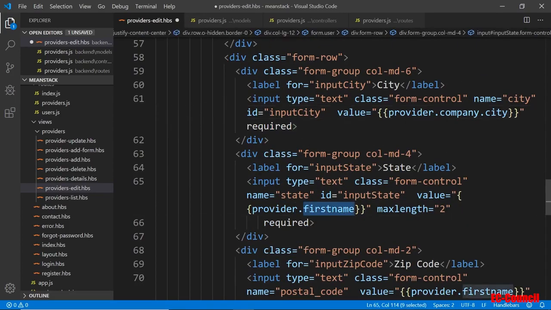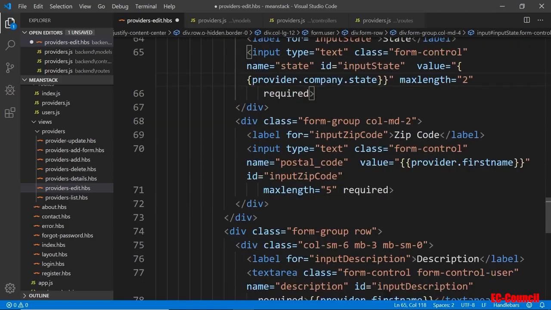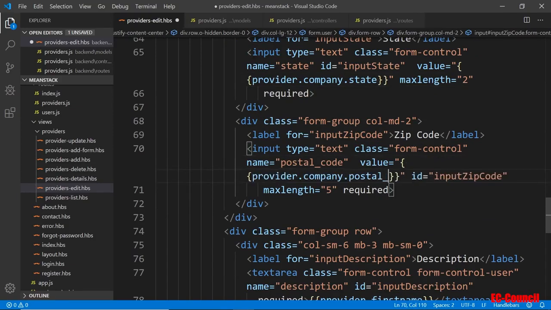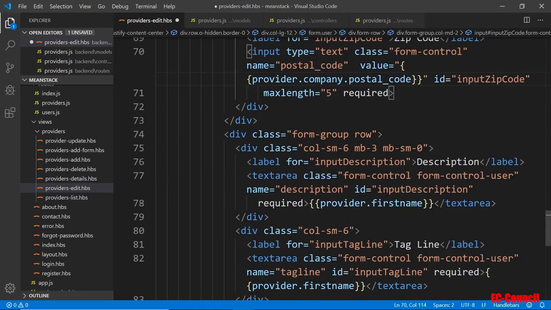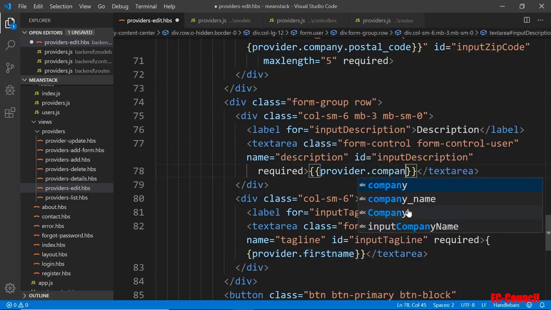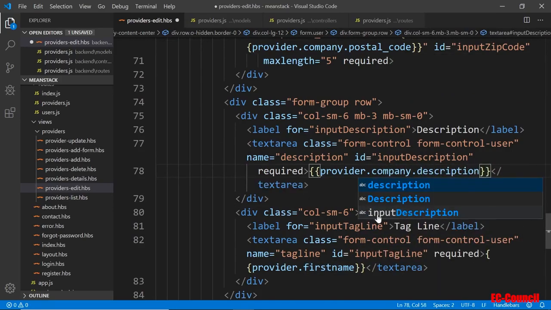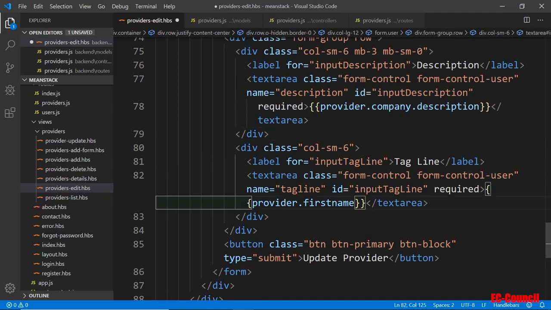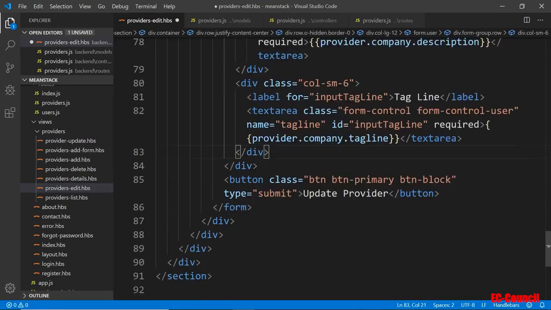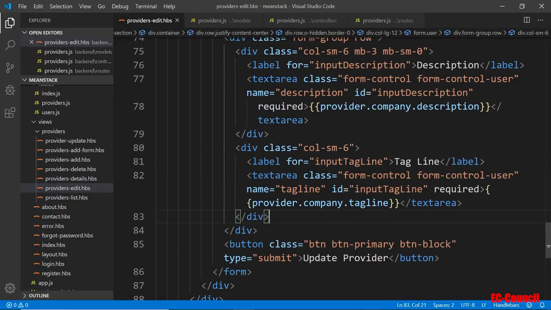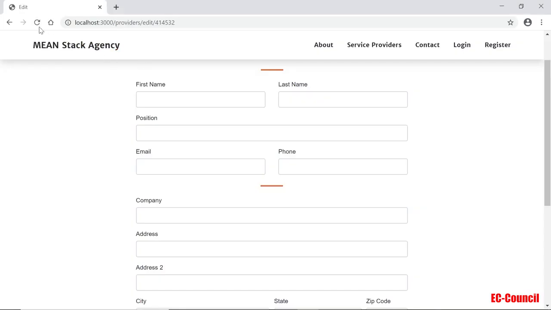Here is the company state, and then down here is the company postal underscore code, and down here is the company description, and then I think finally the company tagline. Okay, so let's save that, and let's go to the browser and refresh our page.